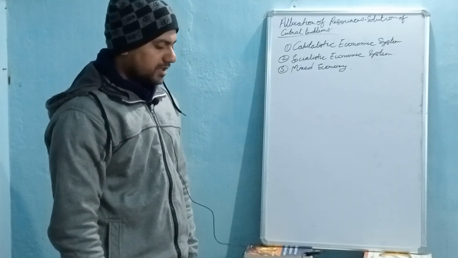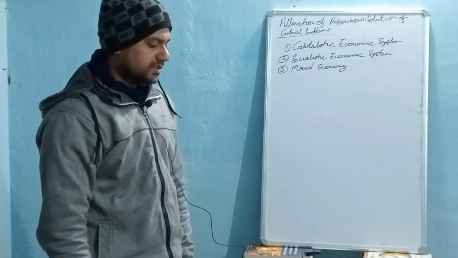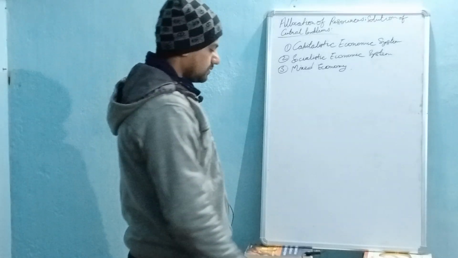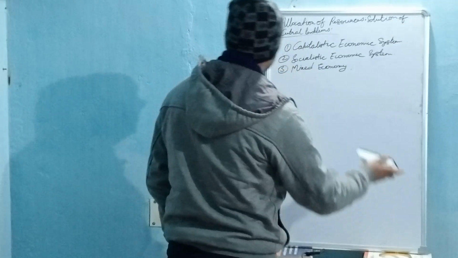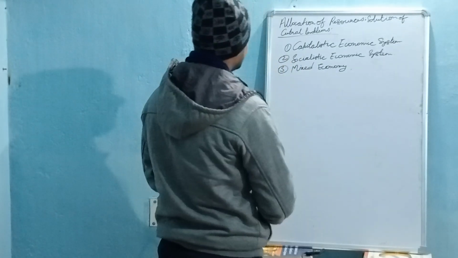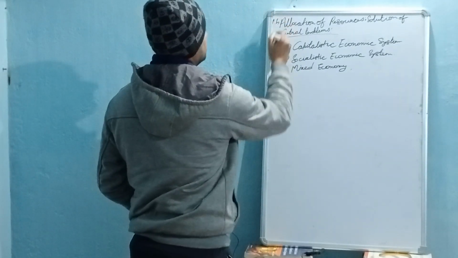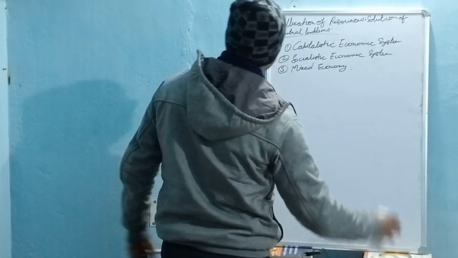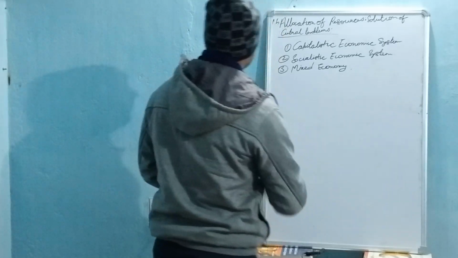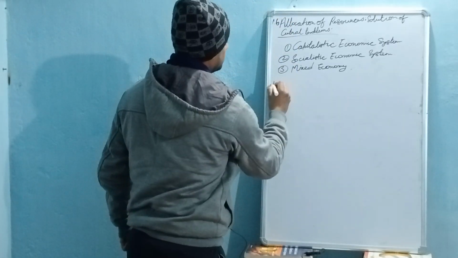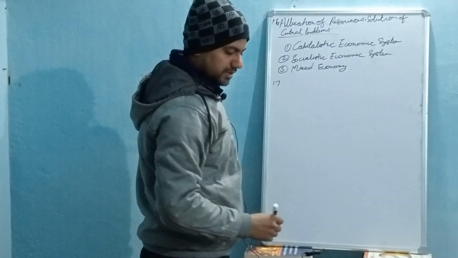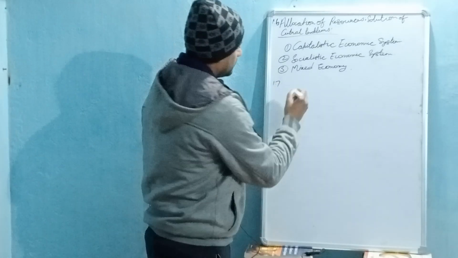Next one, here given economic methodology and economic laws. This one was 1.6, and this is 1.7, that is economic methodology and economic laws.